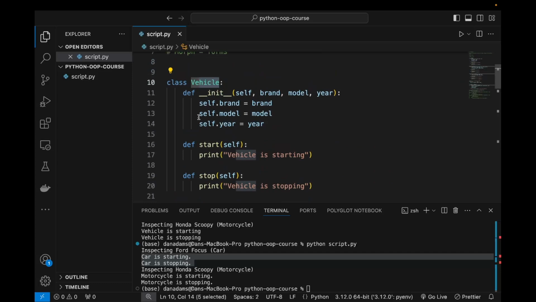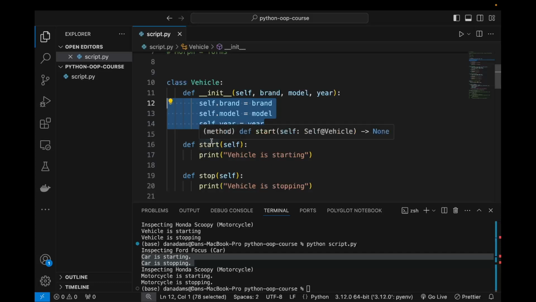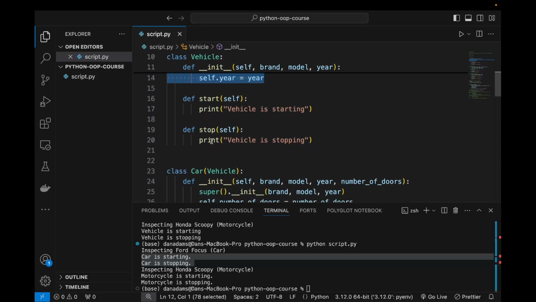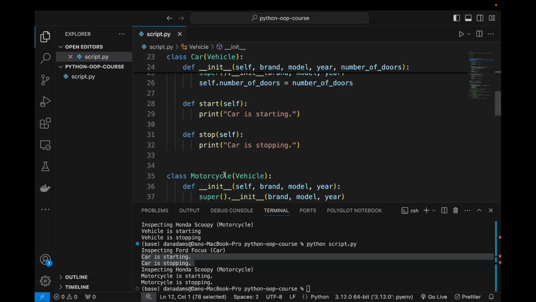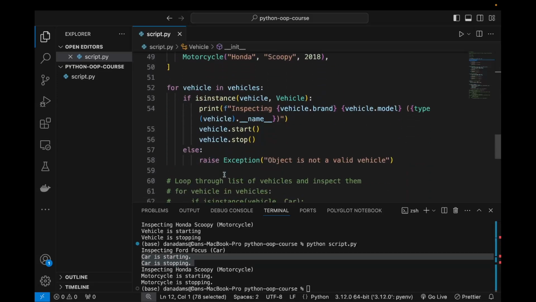Which means that they all share, we know it's guaranteed that each vehicle is going to have this set of attributes and this set of methods, okay? So despite the vehicles being of different types, polymorphism allows us to treat them all as instances of the base vehicle class, and the specific implementations of the start and stop methods for each vehicle type are invoked dynamically within this loop.